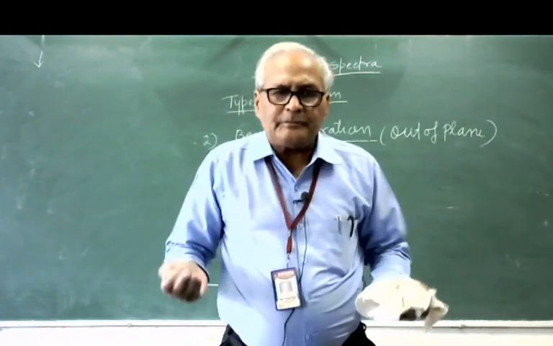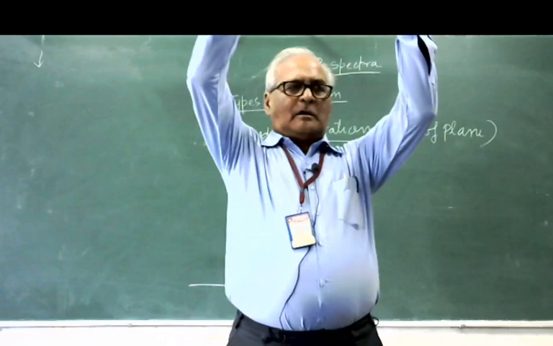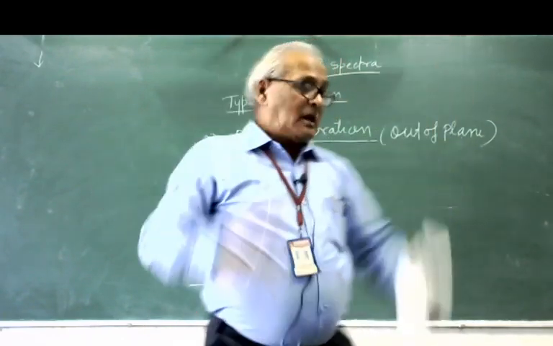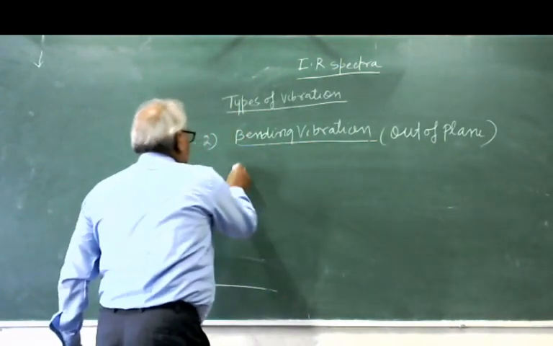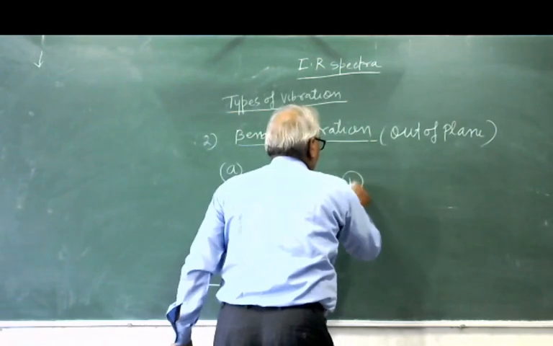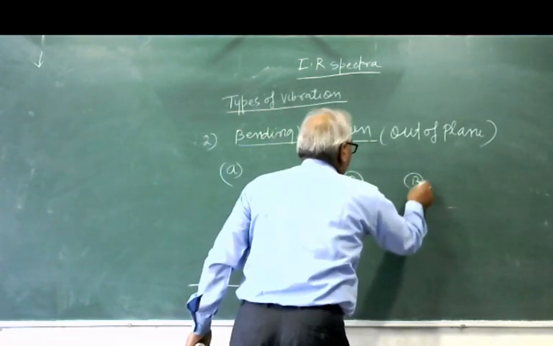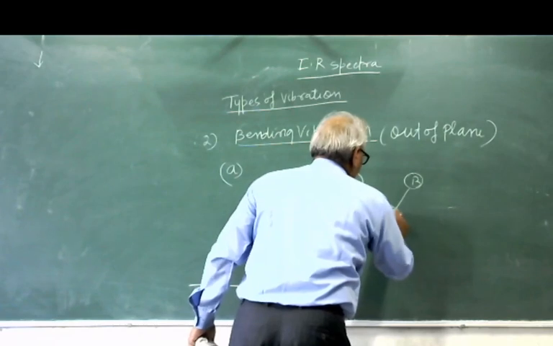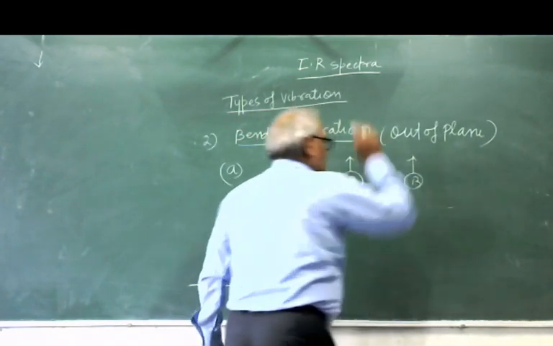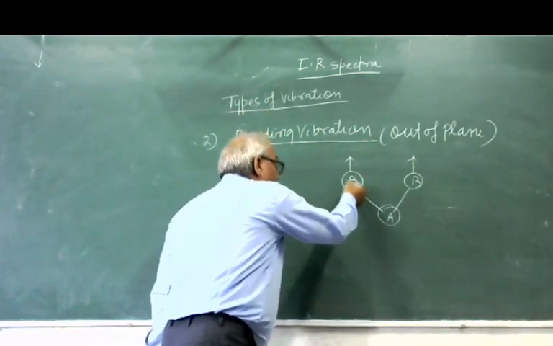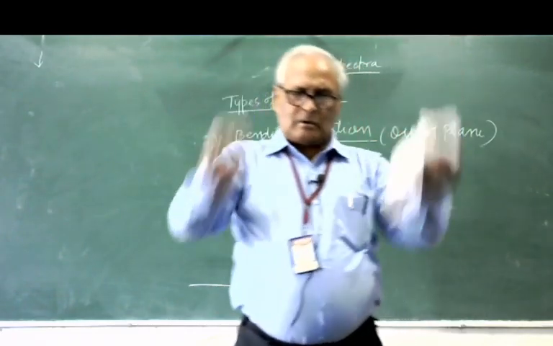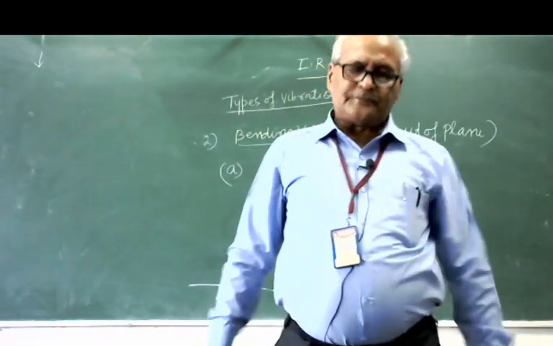Both atoms move away from the plane. Suppose this is the atom B, this is the atom B, and this is the atom A. Both are going up, or both are going down.